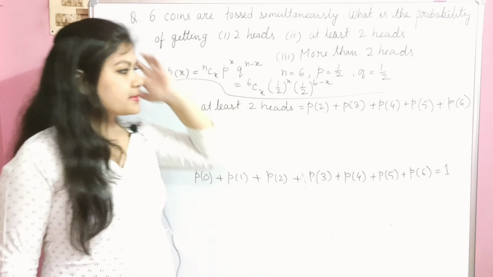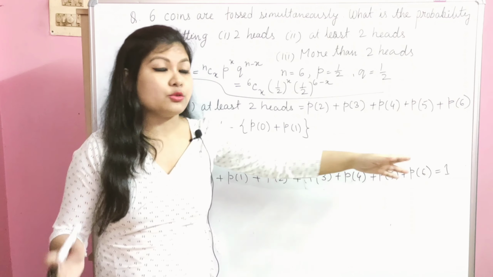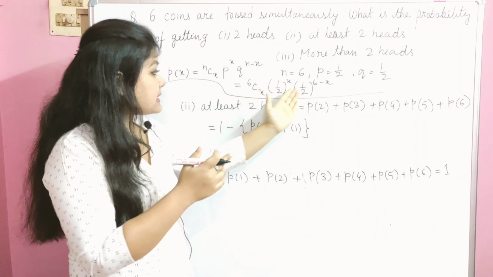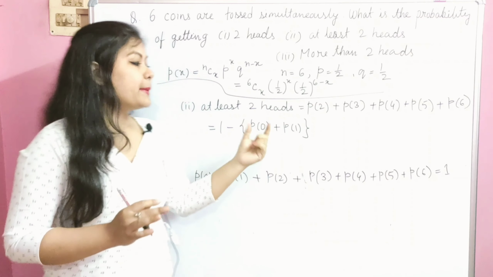Now if you remove these two values, or shift P0 and P1 to the right hand side, then we can write down 1 minus (P0 plus P1). Actually, you can also find out P2, P3, P4, P5, P6 values. Then you have to use this formula six times.